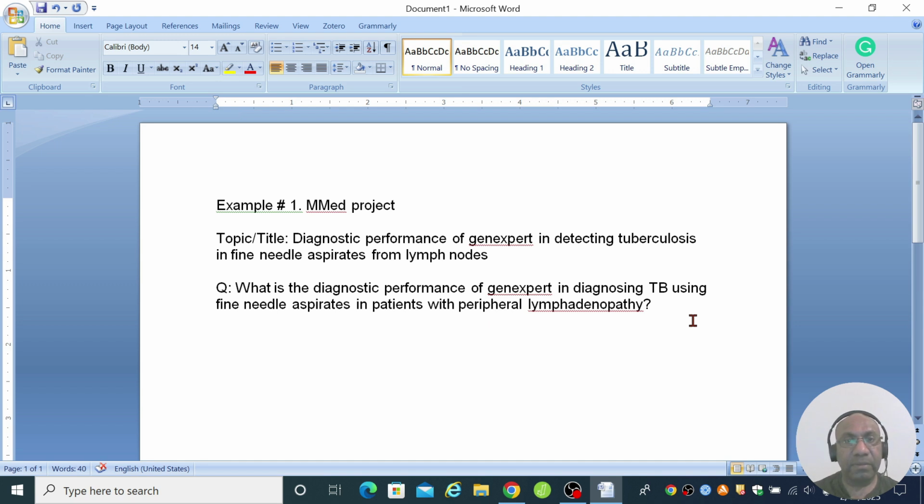So using this example, actually this is my example. This is a project that I did for my Master of Medicine project. And the topic or the title of my project was Diagnostic Performance of GeneXpert in Detecting Tuberculosis in Fine Needle Aspirates from Lymph Nodes. And the general research question that I was asking when I was doing my project was, what is the diagnostic performance of GeneXpert in diagnosing TB using fine needle aspirates in patients with peripheral lymphadenopathy?